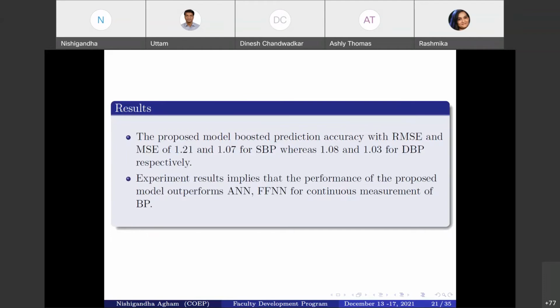Here are the results: our proposed model, along with feature optimization, boosted prediction accuracy, with errors of 1.21 and 1.07 for SBP and DBP. This is the error between the predicted and true values. The experimental results imply that the proposed model outperforms the existing methods which researchers used, such as ANN, for continuous monitoring.